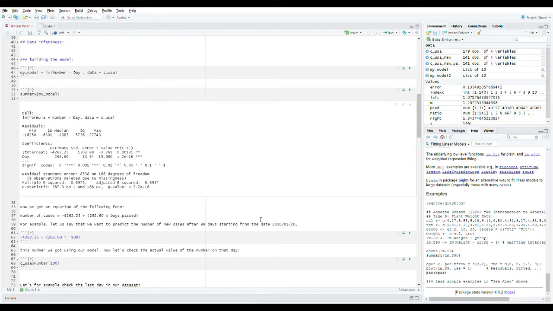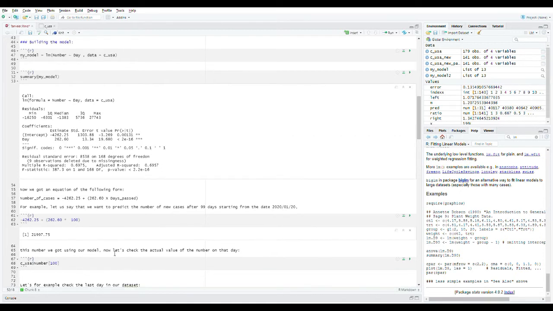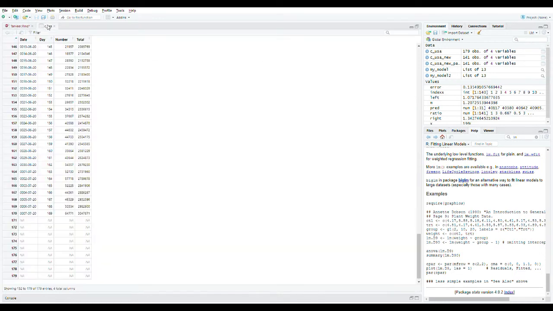So we got our predicted number here, 21997.75. This number we got from our model. Now let's check the actual value for that date. For example, the last day in our data set, we can check from the real data set with 100 days. So this is the 100 days. We can see it is similar to how we predicted from our main data set.